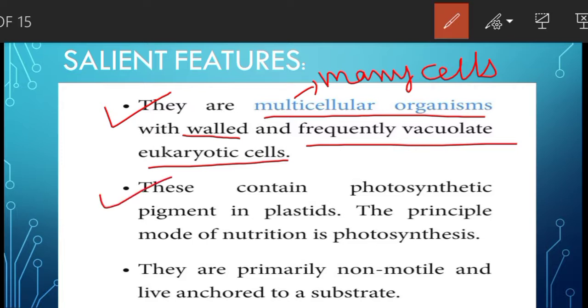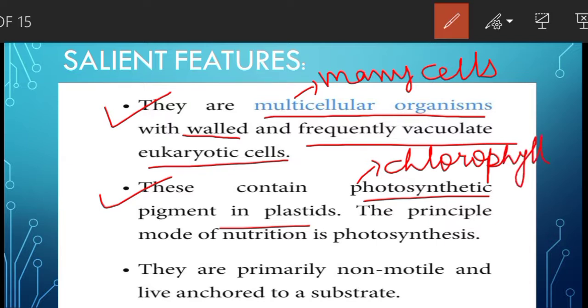Second feature is they contain photosynthetic pigment in plastids. Photosynthetic pigment means the chlorophyll pigment. So chlorophyll pigment is present in the plastids, and the principal or the main mode of nutrition is photosynthesis.